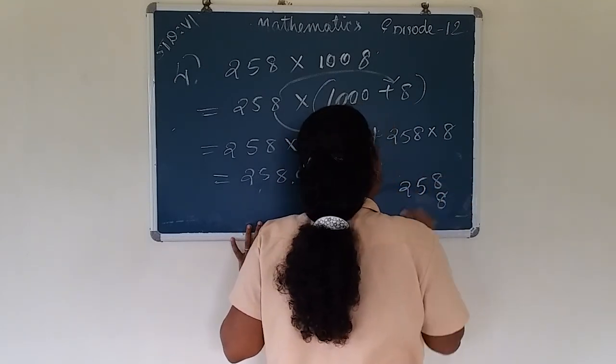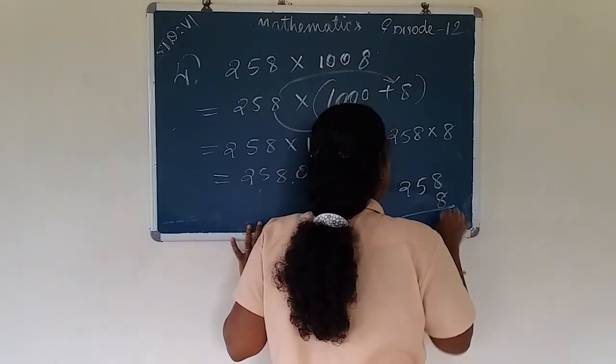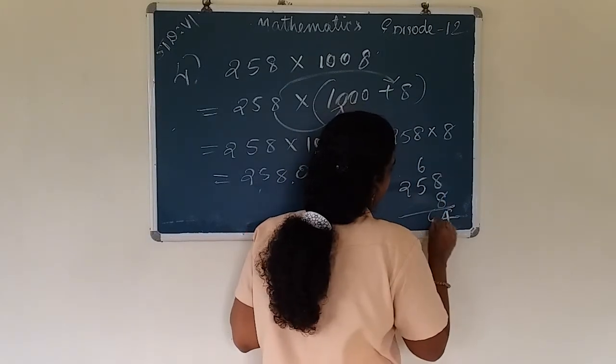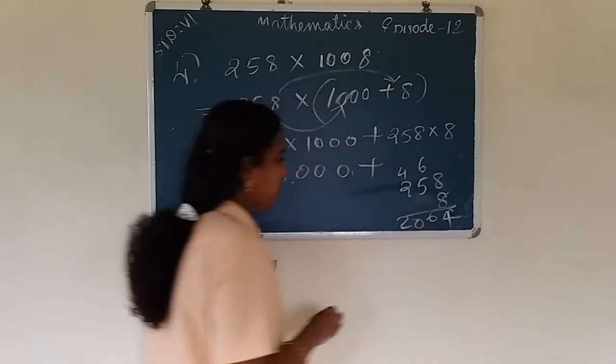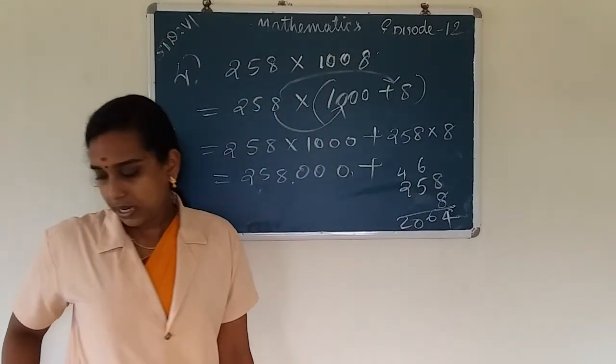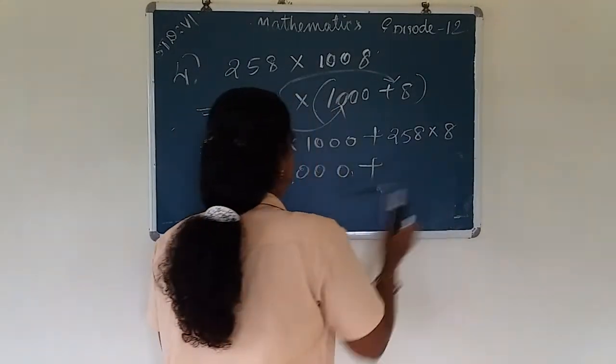258 into 8: 8 fours are 32, and so on, 2,064.